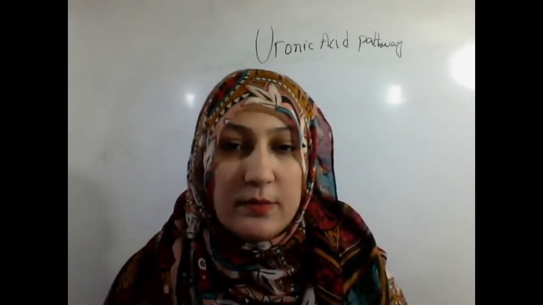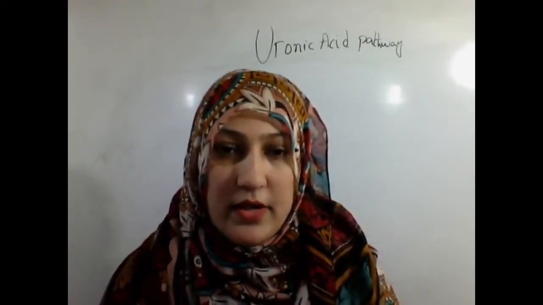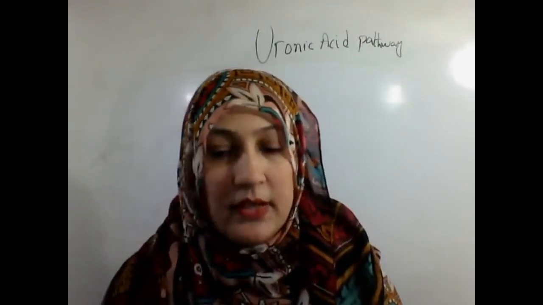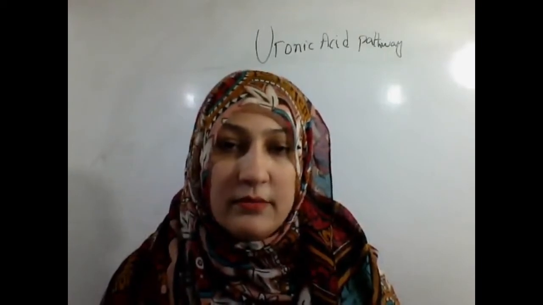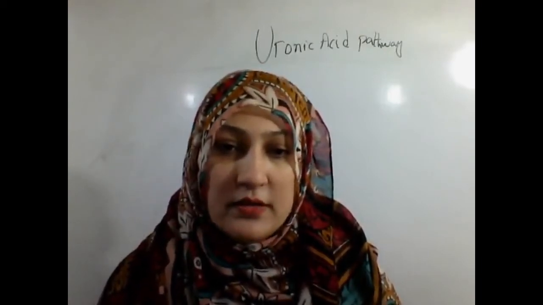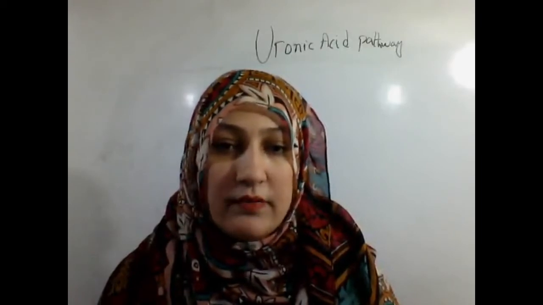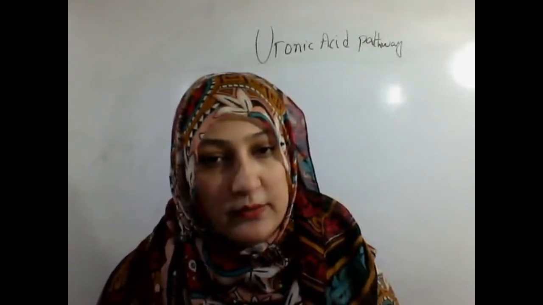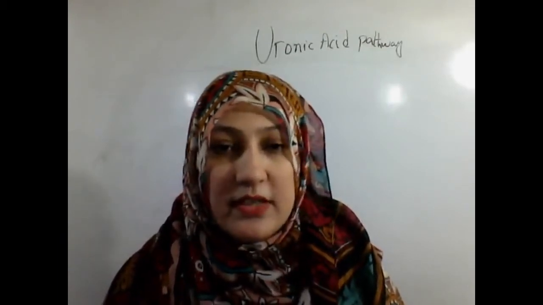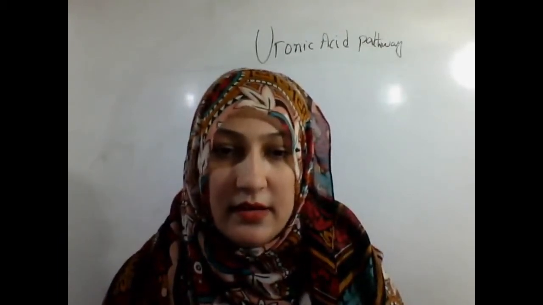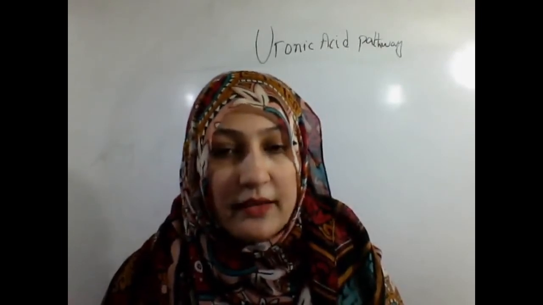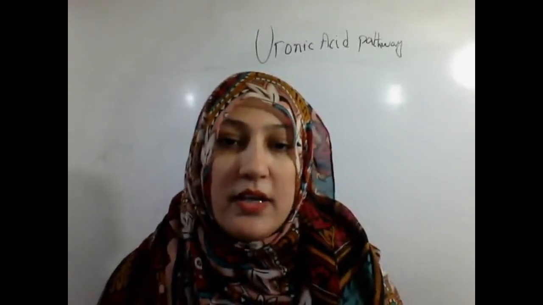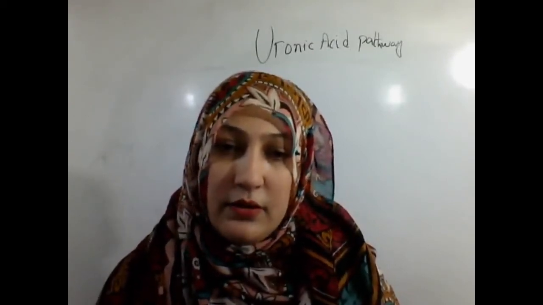Today our topic is the uronic acid pathway. The course is the biochemistry of carbohydrates, and we are studying the different pathways related to carbohydrate metabolism. In carbohydrate metabolism, the most important process is the oxidation of glucose. Previously, we studied the two pathways of glucose oxidation. The first is glycolysis and the second is the HMP shunt pathway, the hexose monophosphate shunt pathway. Now we are going through another pathway of glucose oxidation.